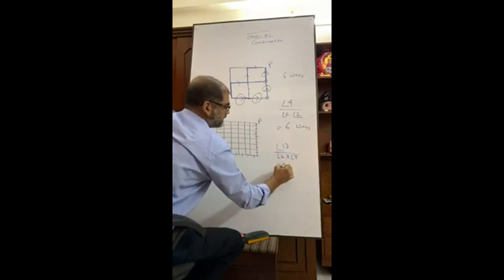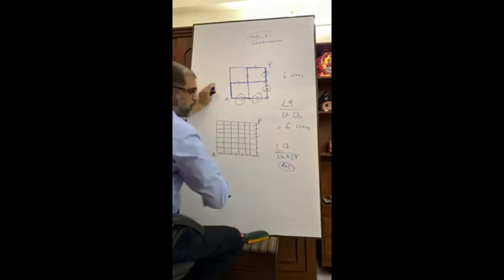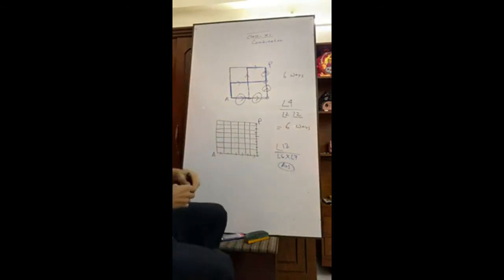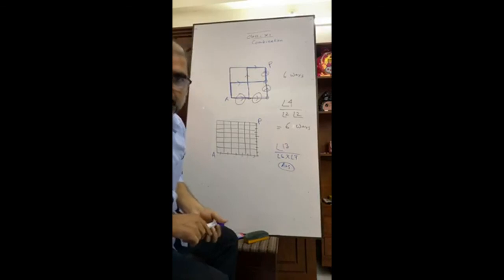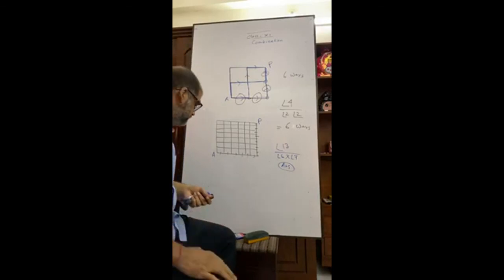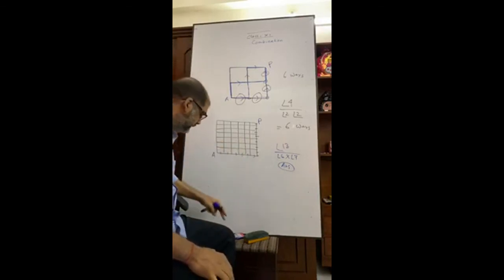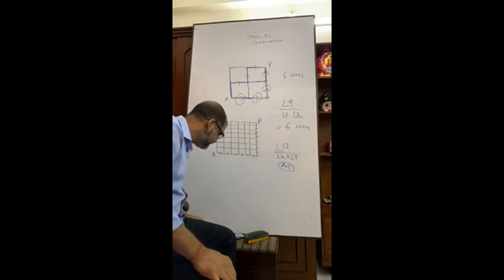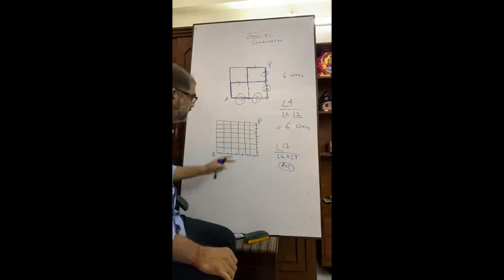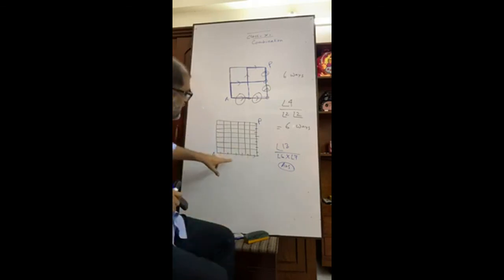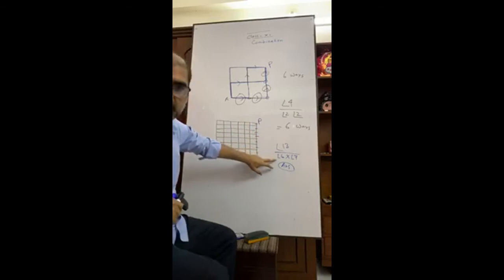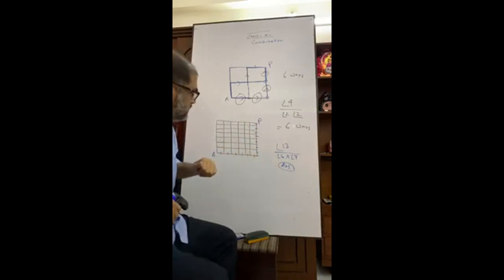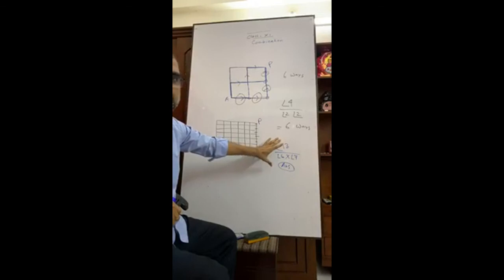This is the answer. Have you seen? Very tricky math, but you have to do it. Please try to understand. If you don't understand, please write to me. You have total 13 parts, okay? Out of them, there are 6 horizontal parts and 7 vertical parts. So this is your answer.